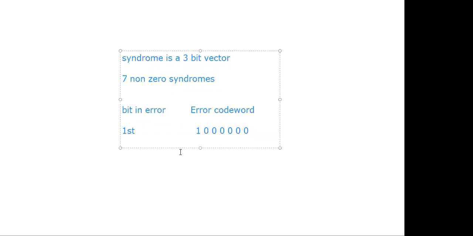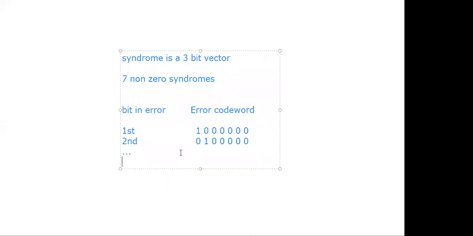Right? Suppose next error in the second bit position. Second bit position error, then what is the error code word? This is 0, second is 1, remaining all are zeros. Following or not? So like that, right? Yes, sir.